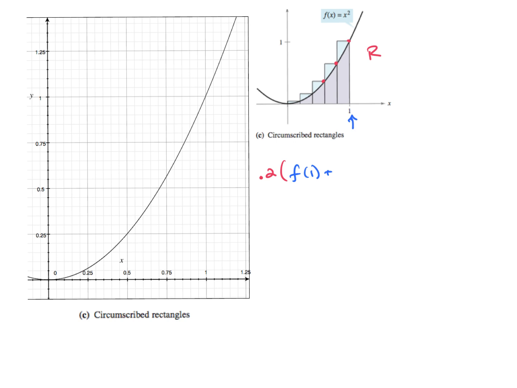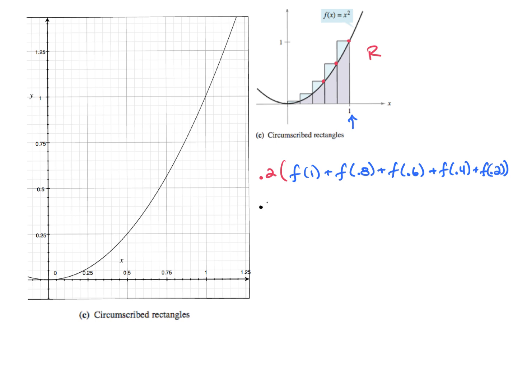F of what? Not 8, but 0.8. All right? Because my width is still what? 0.2 away. So I'm still going from 0.2 away. And then my f of 0.6. Good. And then f of 0.4. And then f of 0.2. Now, do I actually get to 0? No, we can't. I don't do f of 0 because then how many partitions would I actually have? I'd have 6. I don't need 6 rectangles. It wouldn't change the game on this one, or my answer, I should say, but it would change how I'd do it.